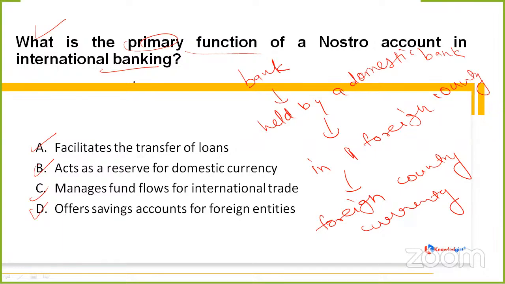And the word nostro means ours. Clear? That is the reason why this particular term is used when we talk about these accounts which are in a foreign country but are held by our own banks, our domestic banks. Clear?